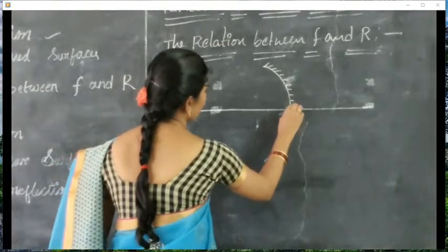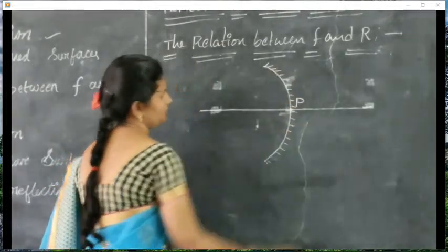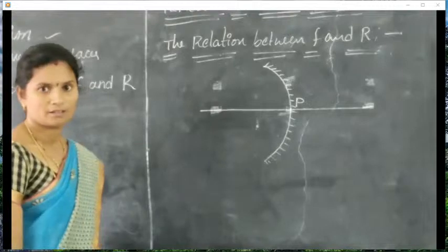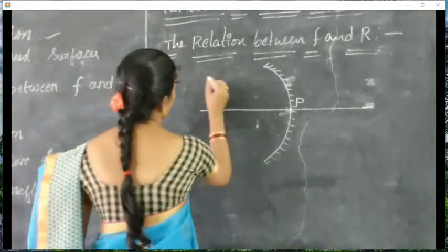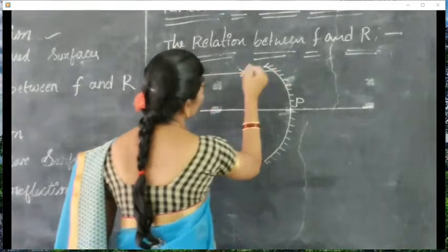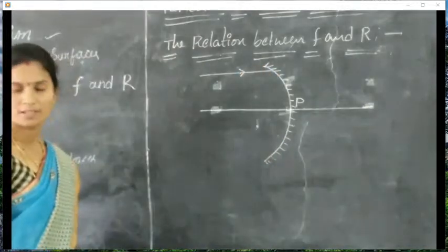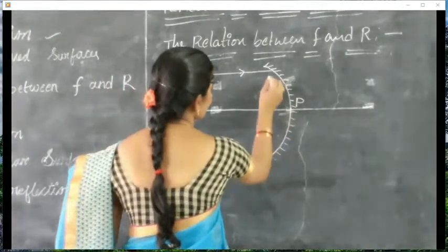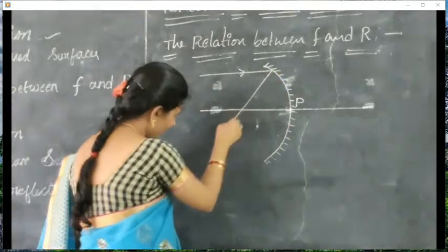The midpoint of the mirror is known as the pole. Whenever a light ray is incident on the mirror, it gets reflected.